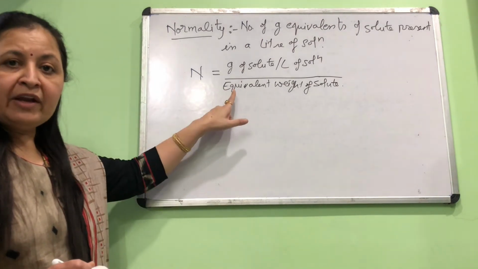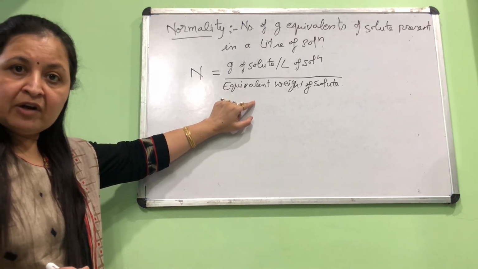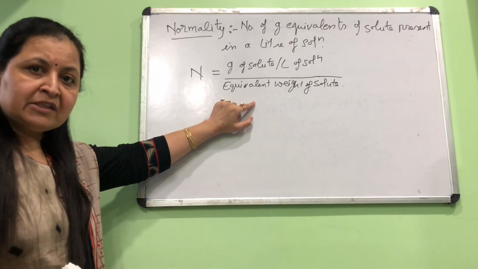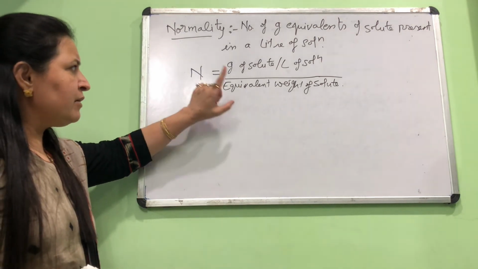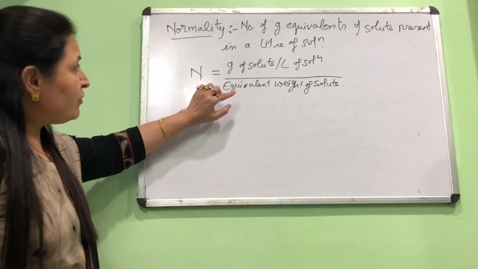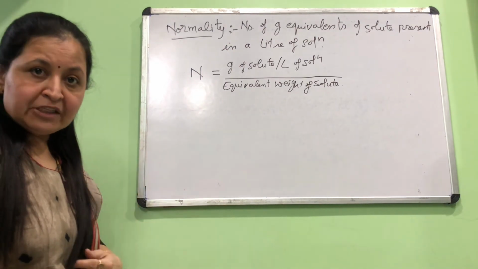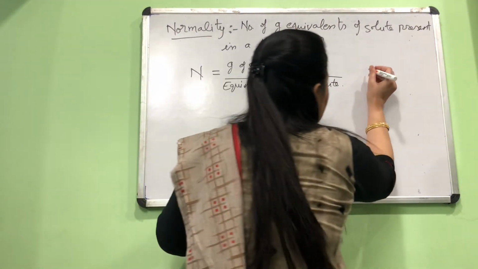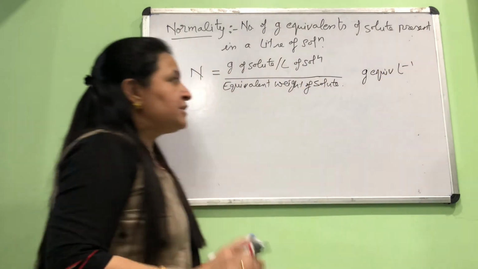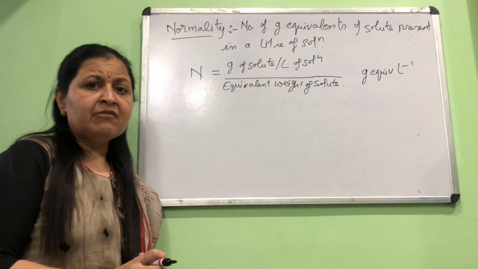Now what is equivalent weight for a solute? This is an elaborate topic we did in 11th when we were doing the concept of equivalent weight in the mole concept chapter. You can refer to that discussion. Here for the time being, I am taking it for granted that you know what equivalent weight is. So if the ratio of grams of solute per liter by equivalent weight gives you normality, the unit of normality is gram equivalent per liter, instead of mole per liter as in molarity.